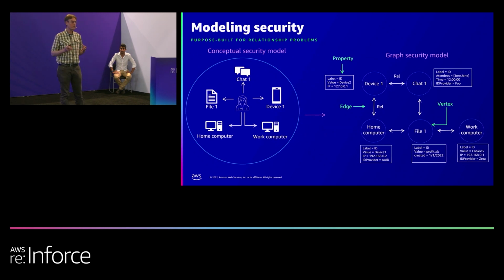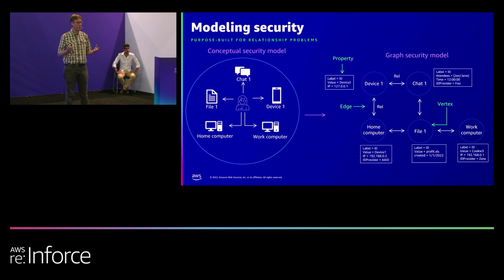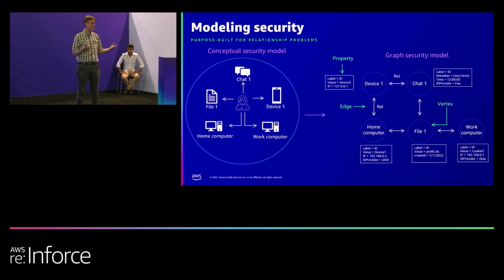Now, if you think about security as a graph, starting from your left, you can see a very notional security model about the kinds of things that you might be interested in from a security case. And on the other side, you can see how that might be translated into a graph. And so your key entities, your devices, your hosts, your users will be represented as nodes. Those nodes have properties, so information that's important to you in terms of addresses, various different kinds of metadata. And then you can represent the relationships about how they're connected.